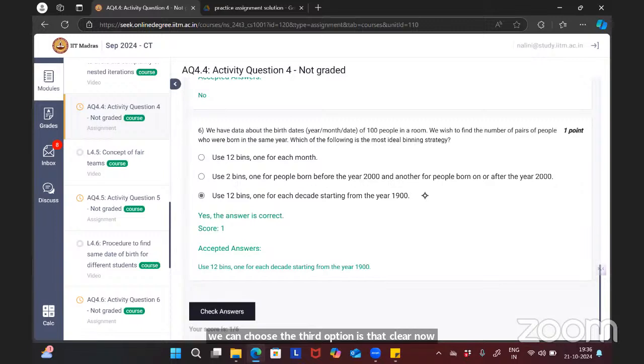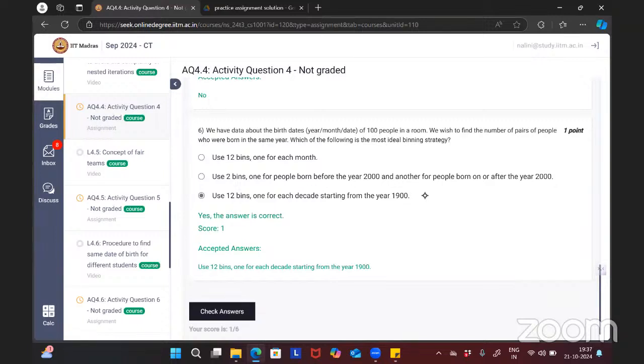Use 12 bins, one for each decade. So in each 10-year decade, meaning 1900, 1910, something like that, you have to use 12 bins. No? 12 bins from 1900. For 1910 born, 12 bins are needed.